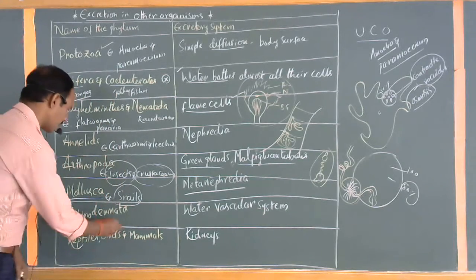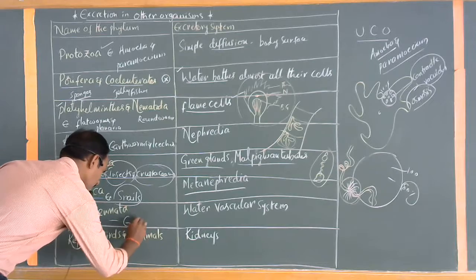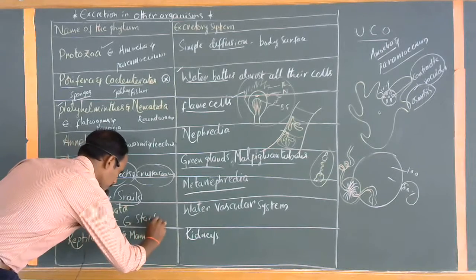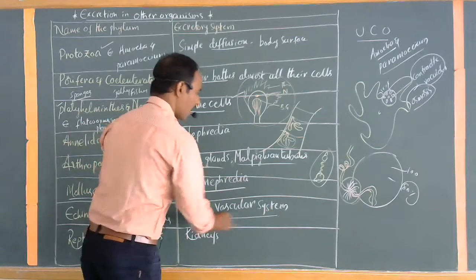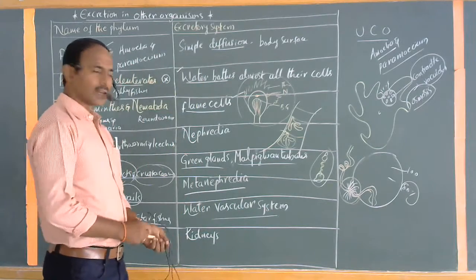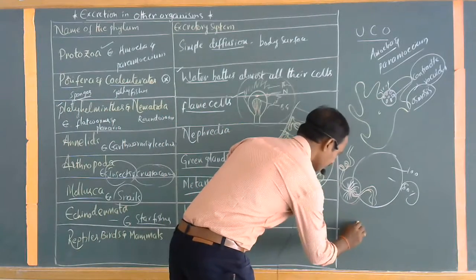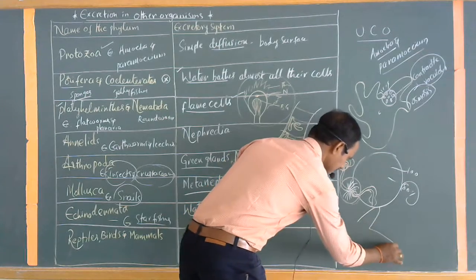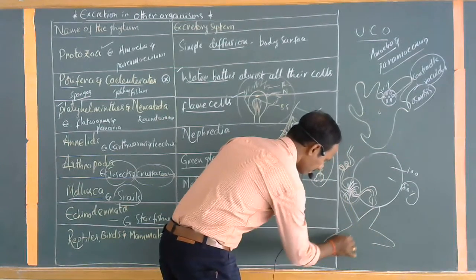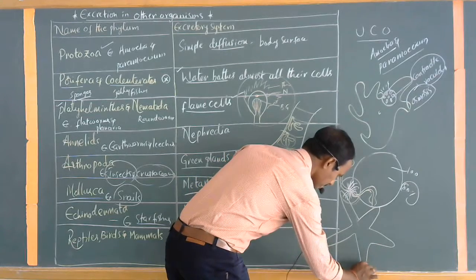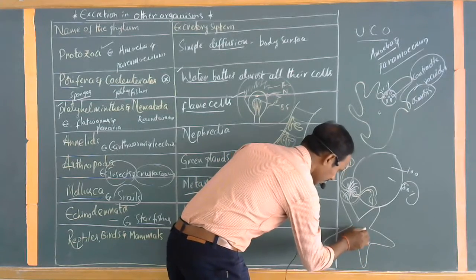Okay, next one, Echinodermata, mostly starfishes. In these organisms, the water vascular system means, for example, these animals are like this. Within the center part, there is a central canal.